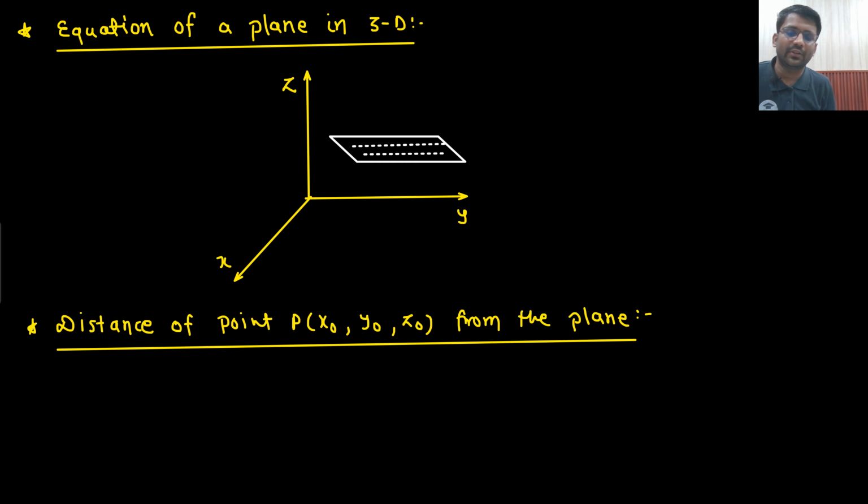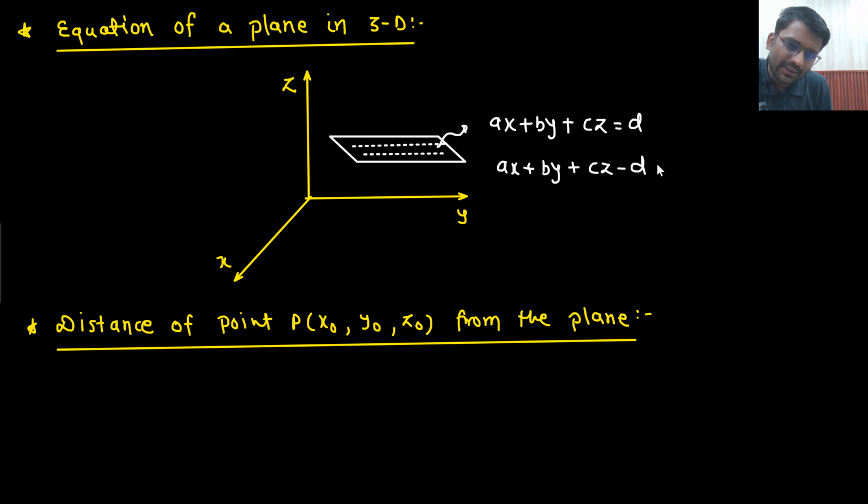So you need to write down the equation of this plane in 3D. So what is the equation of this plane? The equation of this plane is ax plus by plus cz equals d, or you can write ax plus by plus cz minus d equals 0. This is the equation of a plane in 3D. There could be another way as well, no? What you do is that you take a common. If I take a common, what will I get? x plus b by a y plus c by a z minus d by a equals 0.